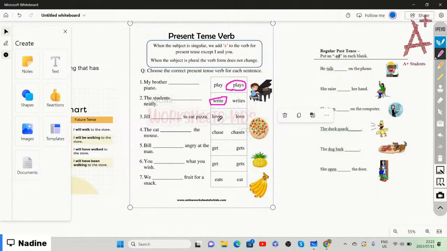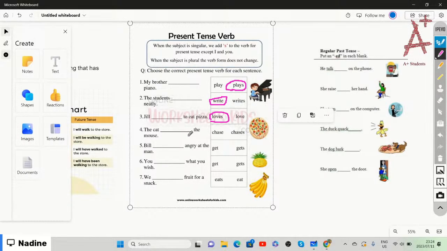Jill loves to eat pizza, or Jill love to eat pizza? We need to choose the correct verb. So Jill loves to eat pizza. Remember, they said when the subject is singular, then we add an s.